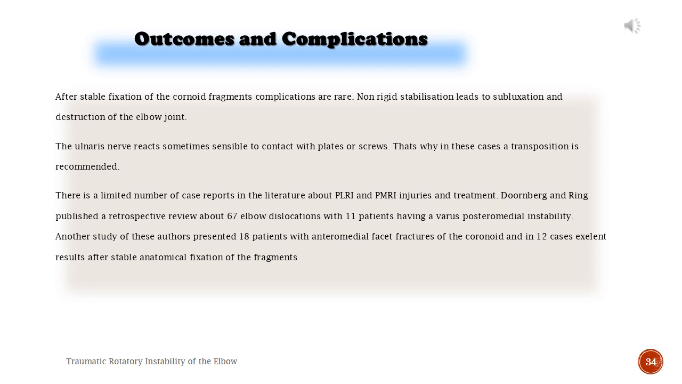There is a limited number of case reports in the literature about PLRI and PMRI injuries and treatment. Doornberg and Ring published a retrospective review about 67 elbow dislocations with 11 patients having a varus posteromedial instability. Another study by these authors presented 18 patients with anteromedial facet fractures of the coronoid and in 12 cases excellent results after stable anatomical fixation of the fragments.